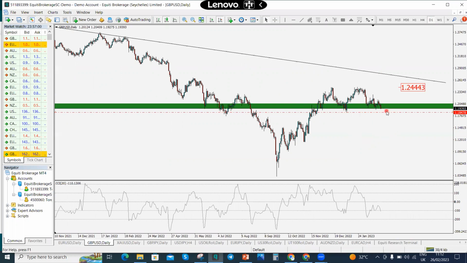So there will be some level of consolidation from the look of things between 1.1847 to 1.21305. And of course, after the consolidation, there would be a breakout, and price will come into the same zone that we're looking at. So that's my bias and that's my take on GBP USD.